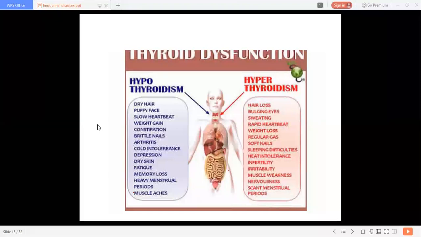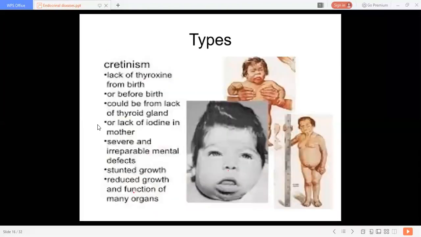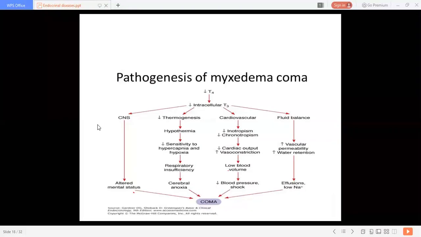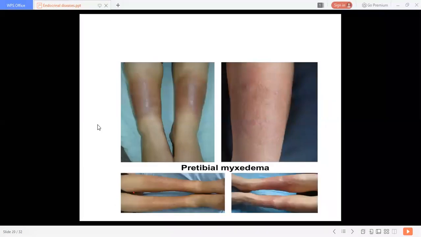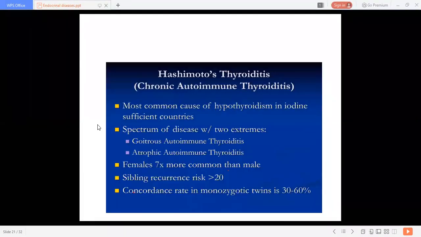Then we will go towards our next topic, diabetes, that is diabetes mellitus.